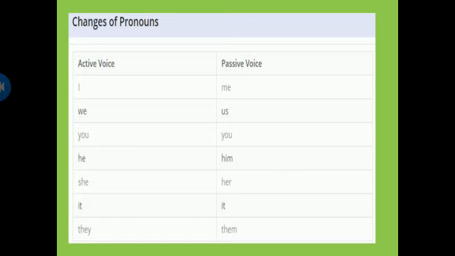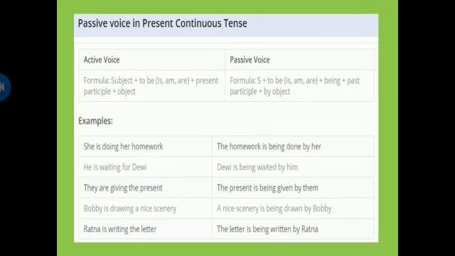Here are some changes of pronouns that we make. The pronoun I becomes me in passive voice, we becomes us, you remains you, he becomes him, she becomes her, it becomes it, and they becomes them. These are the changes in the pronouns from active into passive voice.